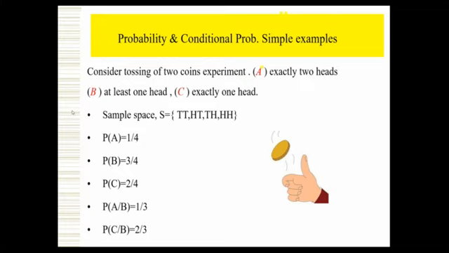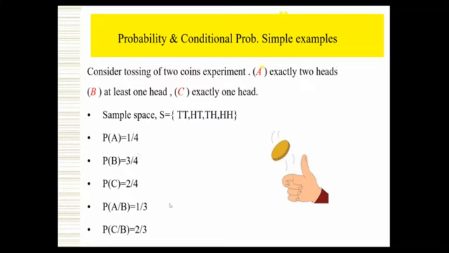Now second, the probability of B, at least one head. At least means minimum one head. Out of 4 sample points, minimum one head means the second, third, and fourth. That means 3 sample points. More than one head is also no issue. So 3 by 4, total cases 4. P of C, exactly one head: only 2 sample points, so 2 by 4. So this is the general probability.